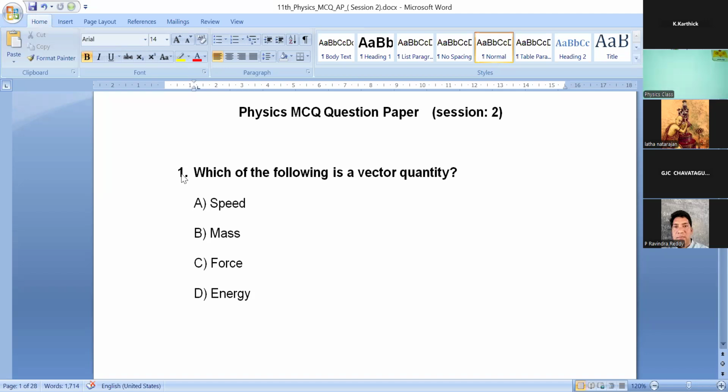For each question, you have 1 minute. Which of the following is a vector quantity? Please do not write your answer in the chat box. You have to answer on the paper.